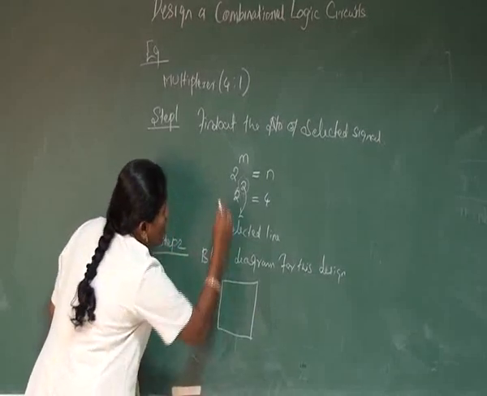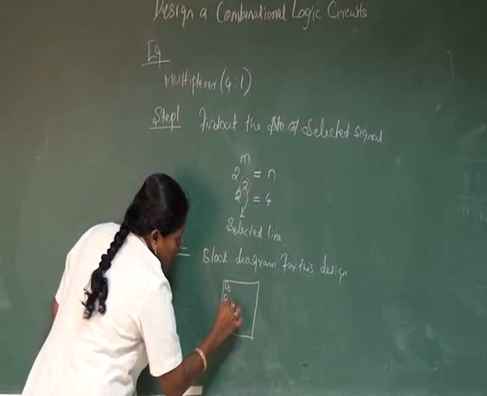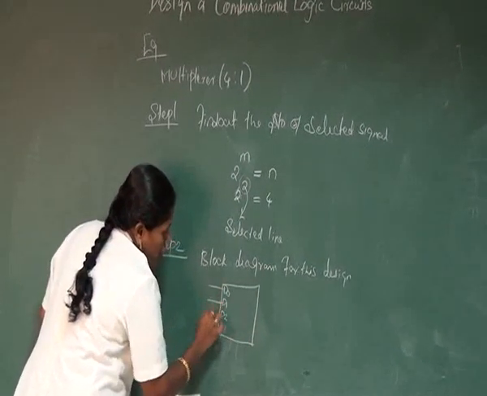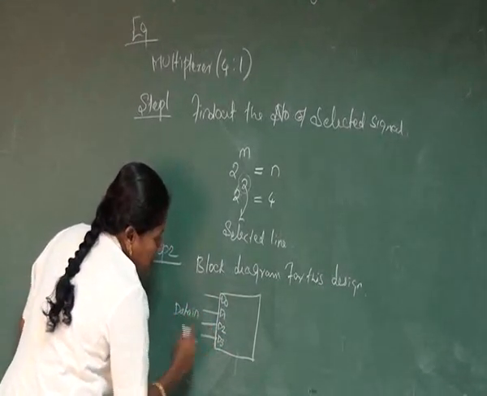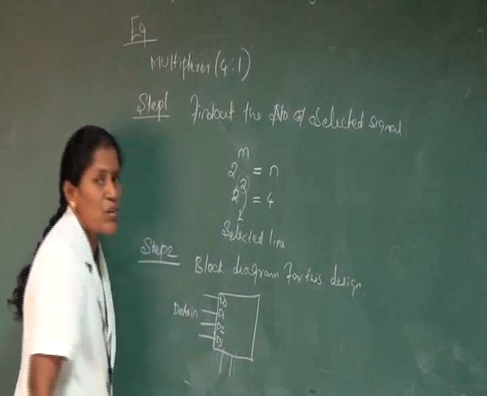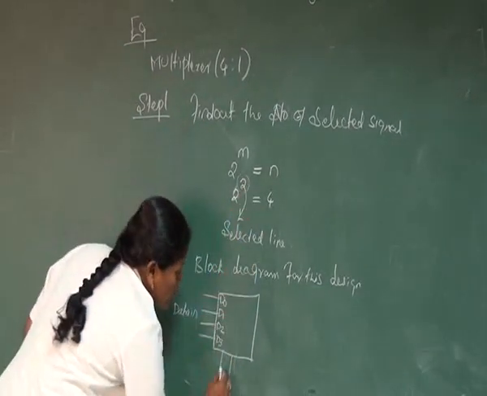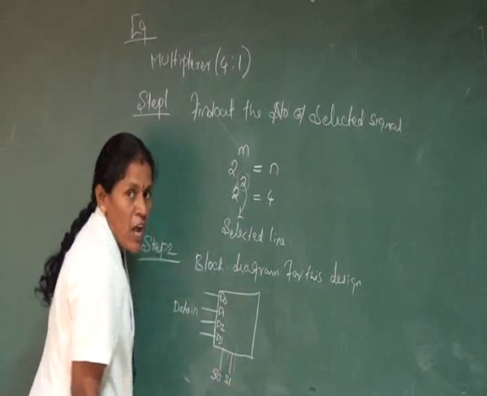So here the inputs are 4. These are represented by the data inputs D0, D1, D2 and then D3. These 4 are the selected data inputs, and they will be selected only by using the selected lines. The requirement here is 2 selected lines, so I am writing the 2 selected lines as S0 and then S1.